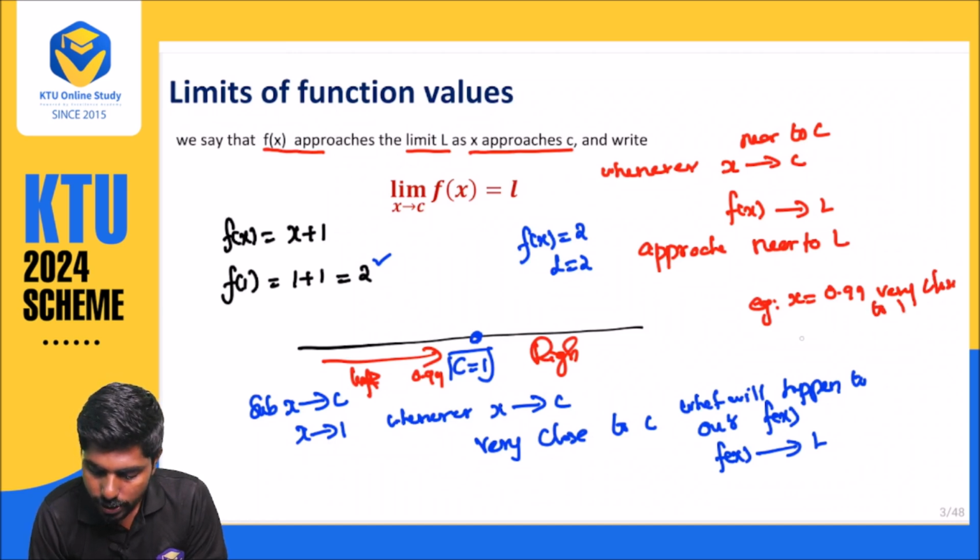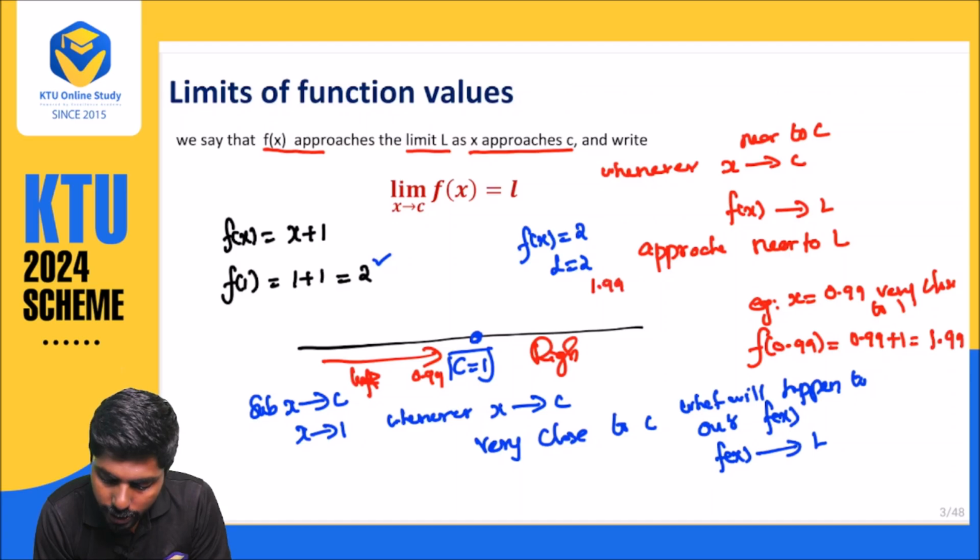Then what will happen to our f of x? f of 0.99 is equal to 0.99 plus 1, that is 1.99. So 1.99 is very close to 2.